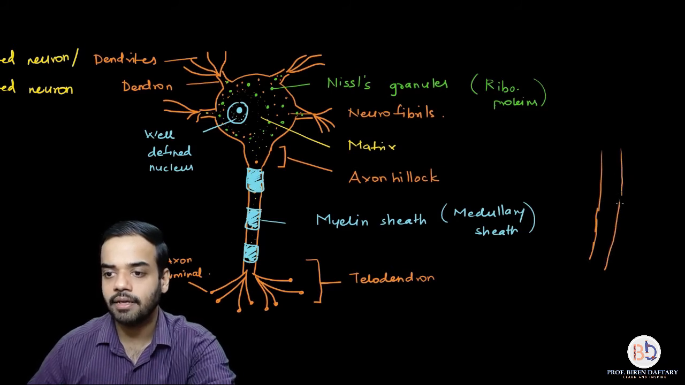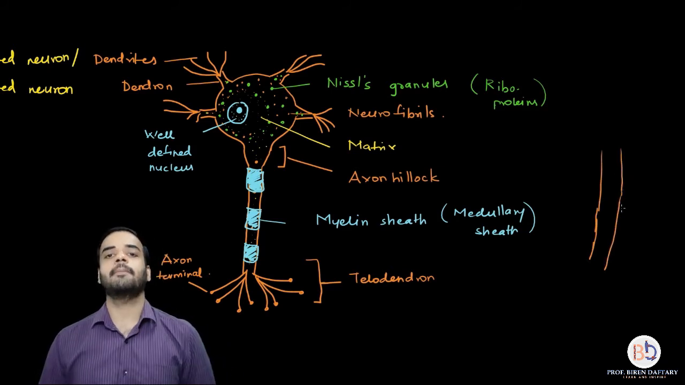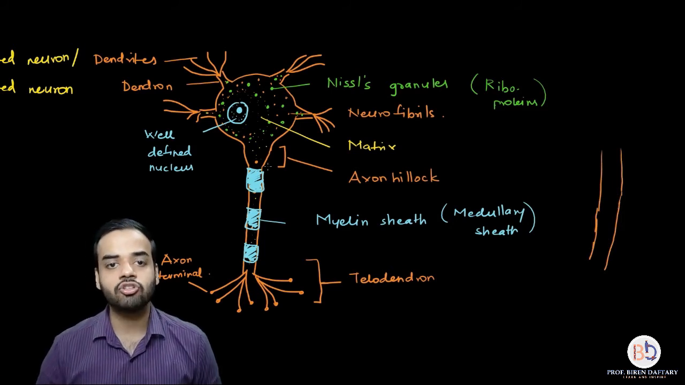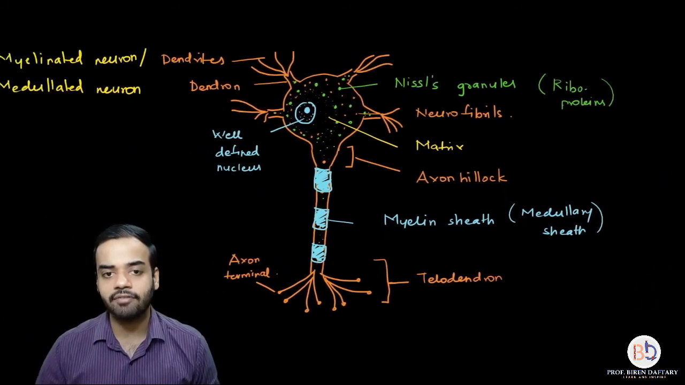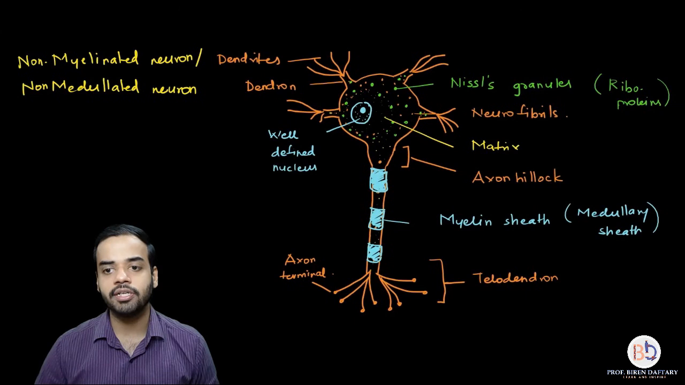So it will not be covered by this myelin sheath or medullary sheath. I hope that is clear. Such a neuron is called a non-myelinated or non-medullated neuron. Anyway, coming back to our part over here.